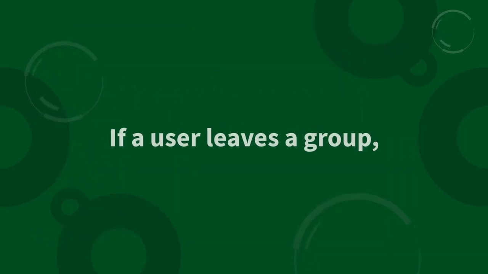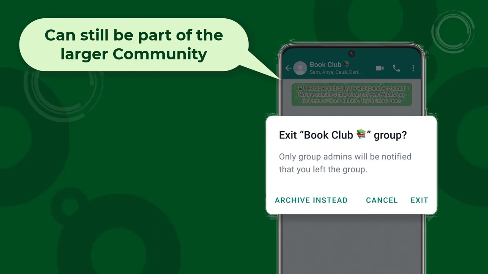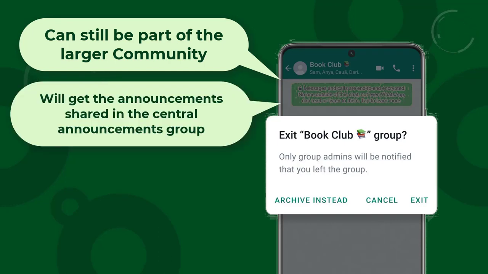If a user leaves a group, he can still be a part of a larger community and will get the announcements shared in the central announcements group. With the help of the broadcast group, the community admin can make an announcement across the entire community.